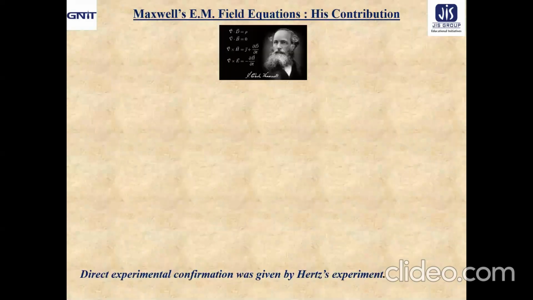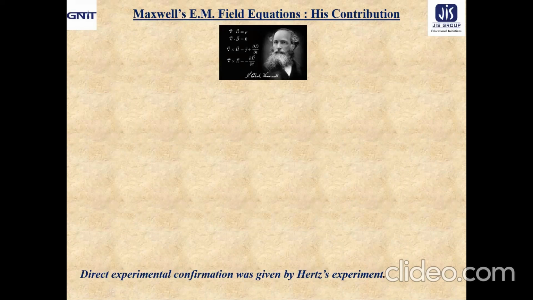Now let us move to our basic aim in this chapter, actually in this lecture series, that is to reach Maxwell's electromagnetic field equations. Why is it so important? Basically, Maxwell ingeniously formulated the laws of electrostatics, magnetostatics, and electromagnetism in the form of four specific equations, which give us the total behavior of an electromagnetic field.